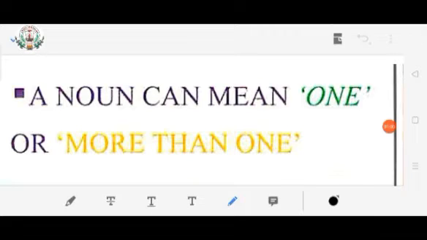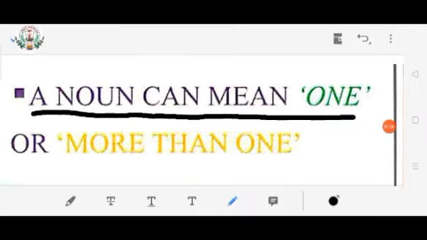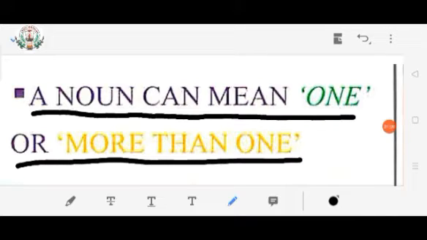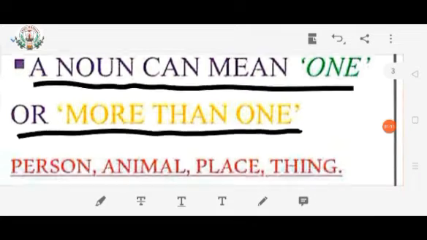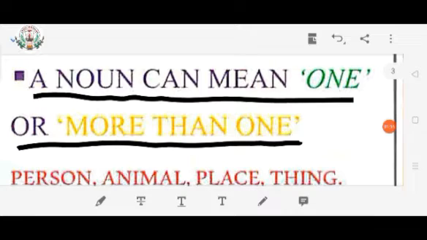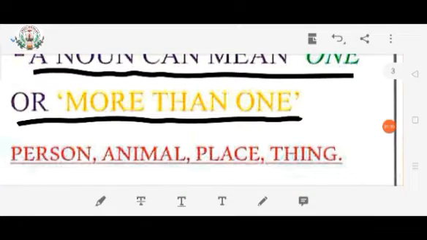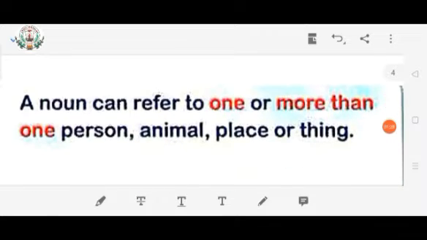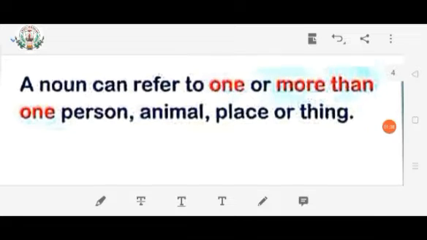A noun can mean one or more than one person, animal, place, things. It means that a noun can refer to one or more than one person, animals, place or things.